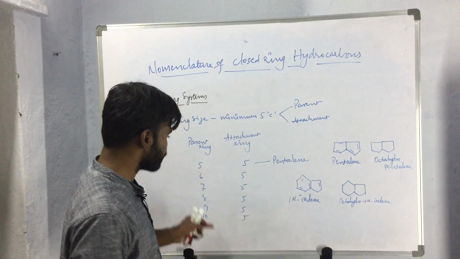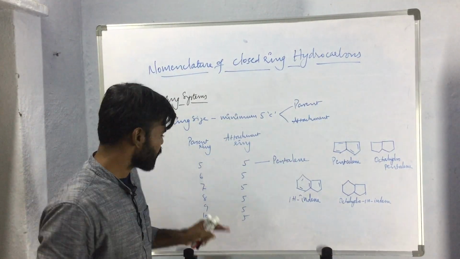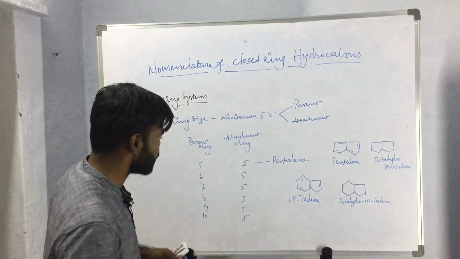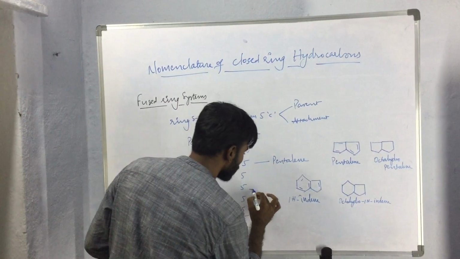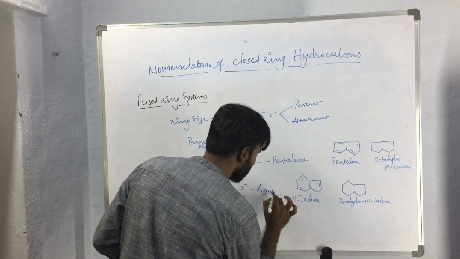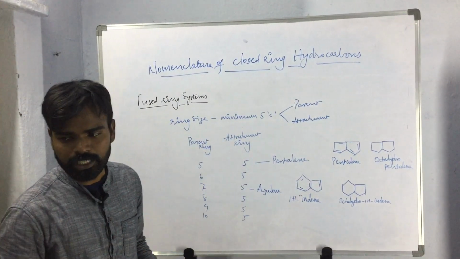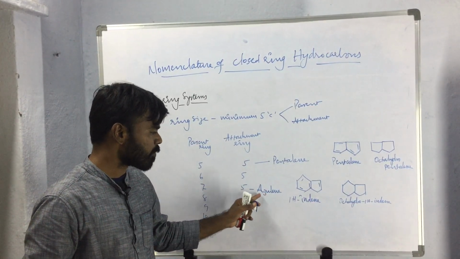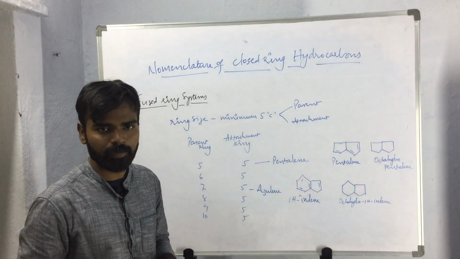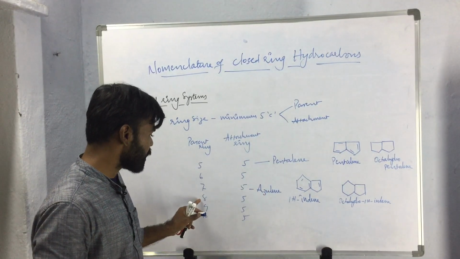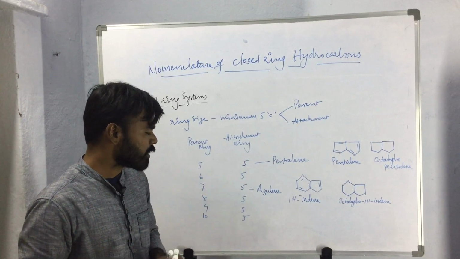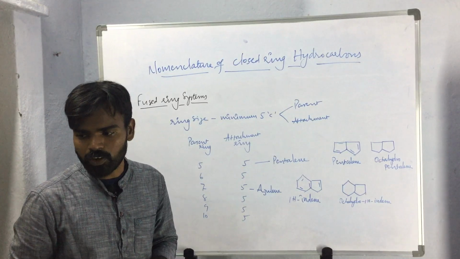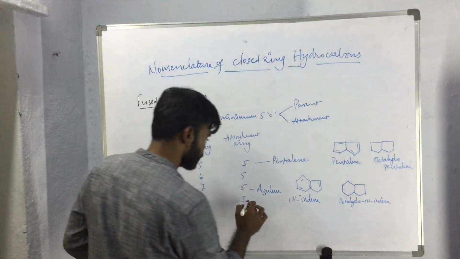Whereas if the parent ring contains 7 carbon atoms and the attachment ring contains 5 carbon atoms, then the compound will be called azulene. If the parent ring contains 7 carbon atoms and the attachment ring contains 5 carbon atoms, the name of the compound will be azulene. If the parent ring contains 8 carbon atoms and the attachment ring contains 5 carbon atoms, in such a case the ring will be called aniline.